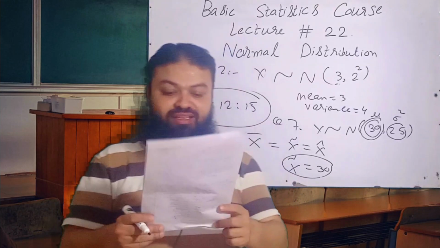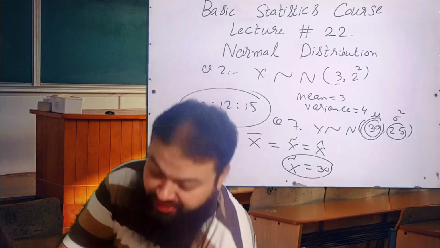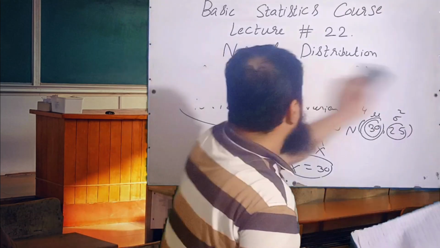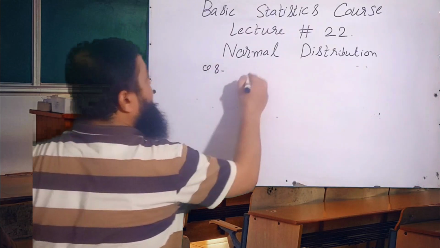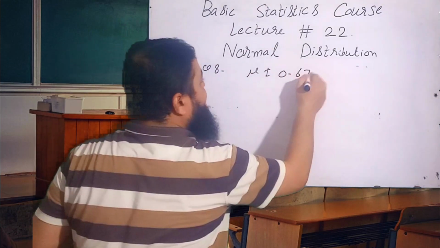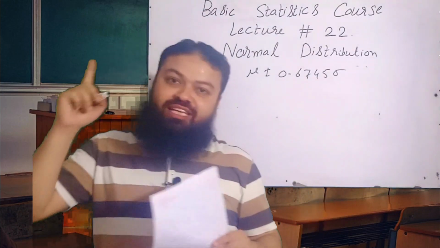Question number 8. In a normal curve, mu plus minus 0.6745 sigma includes how much percentage of the area? A very important question.